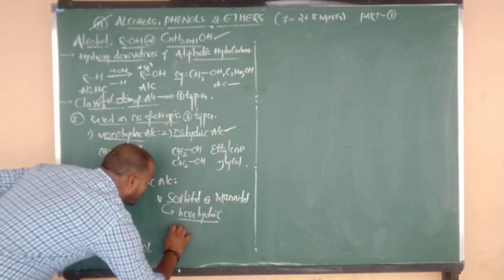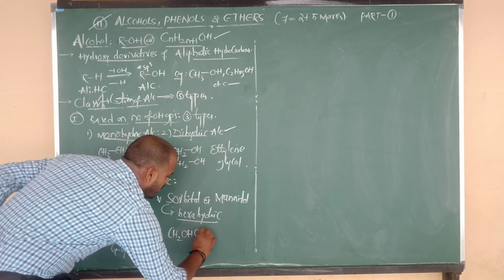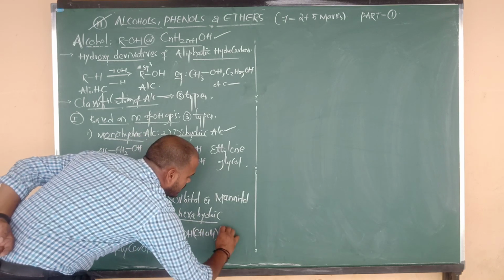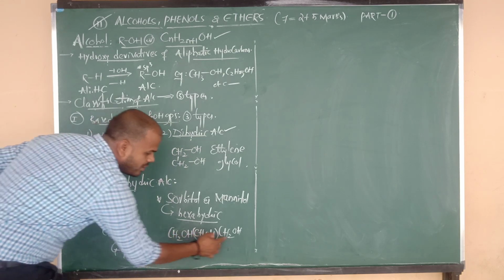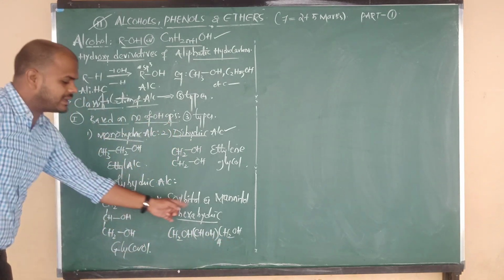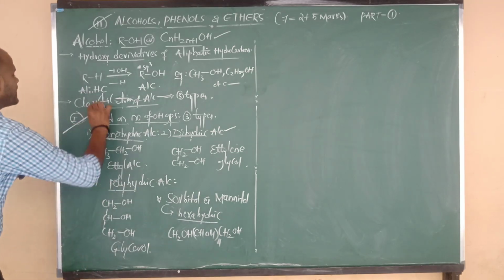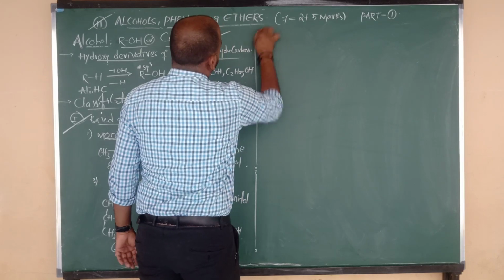Let us see the example. What could the formula be? CH2OH-(CHOH)4-CH2OH. So here 4 OH, 5, 6. This is the hexahydric category, again belonging to polyhydric alcohol. Classification of alcohol number 1 is over. Next, the second classification.